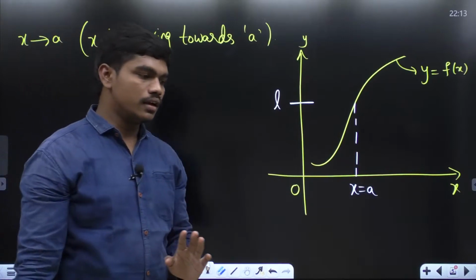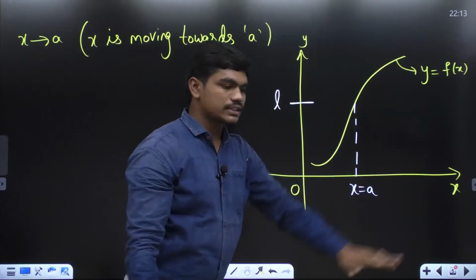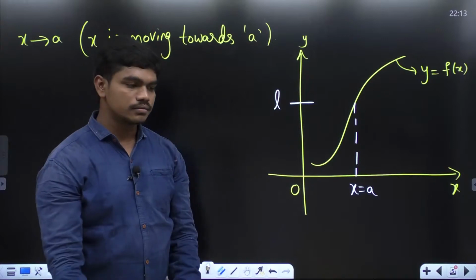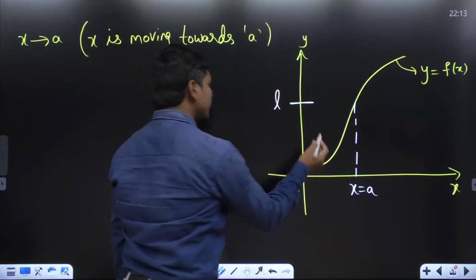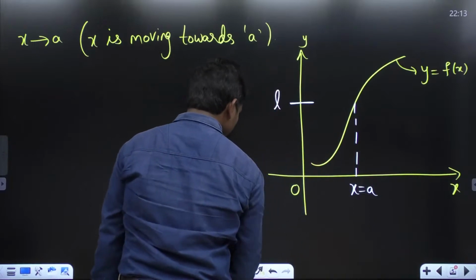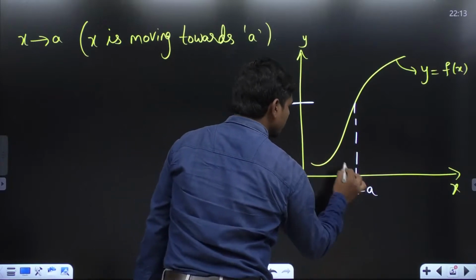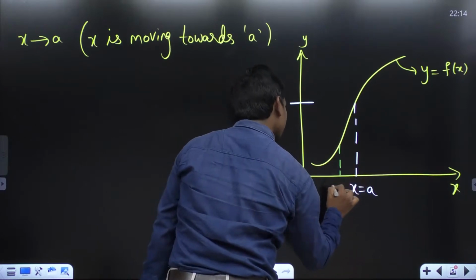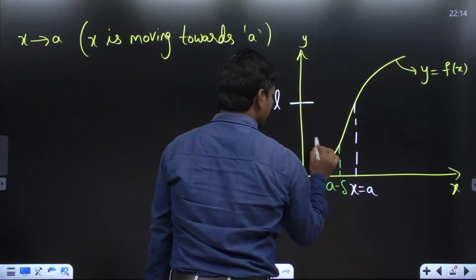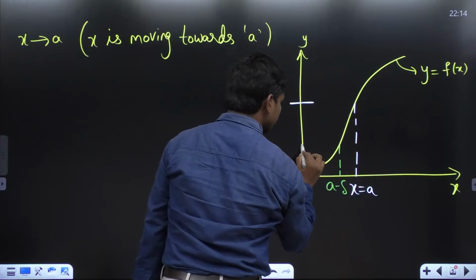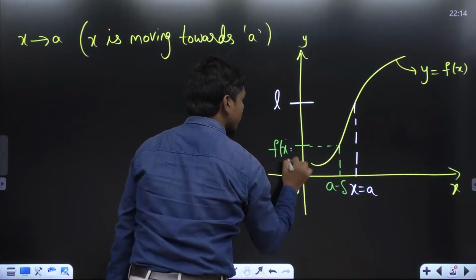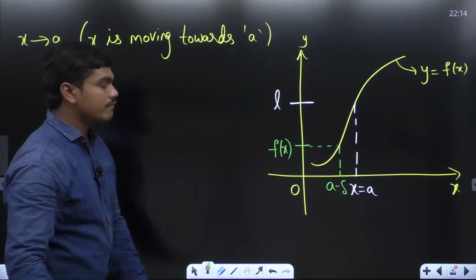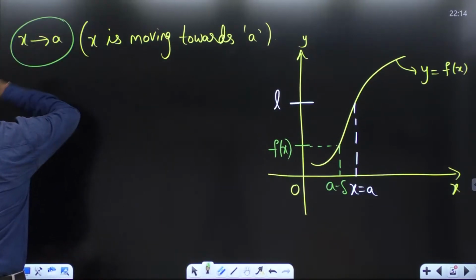Please tell me. Now let us assume that this is your a minus delta. If this is the curve y is equal to f of x, then what can be this value? This is f of x, correct, corresponding to this a minus delta. Now, if you come to this point, x tends to a.